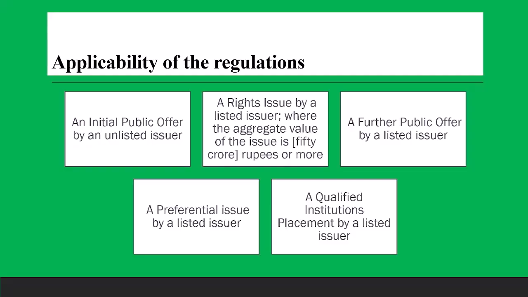Then FPO. FPO is by a listed issuer. So subsequently, a company which is already listed in the stock exchange wants to raise further money, so it's called FPO. Then we have preferential issue by a listed issuer. That means the company is now raising money subsequently, but from a select few. Okay, so it's called preferential issue. The fifth one is called qualified institutional placement. That means the company is raising money from the big financial institutions. There are 13 such big financial institutions in India who have been classified as QIBs. So whenever the companies offer shares to them, it's called QIP. Okay, so it is again done by a listed issuer.